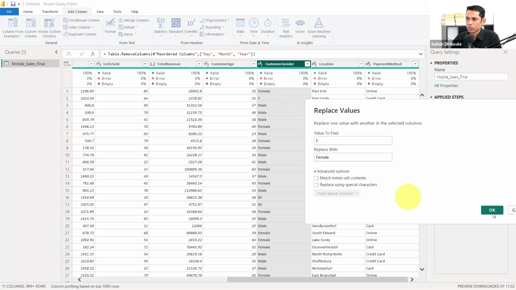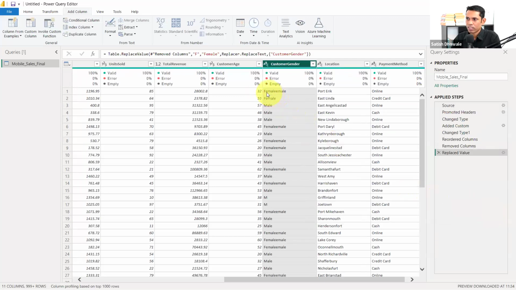Because if you're not checking this, what will happen? Let's have a look at this. Femaleemail. What is this? Femaleemail. Why did this happen? Because there is also an F in email, and previously there was an F, and it is now replaced with female. That's why it is coming like this.